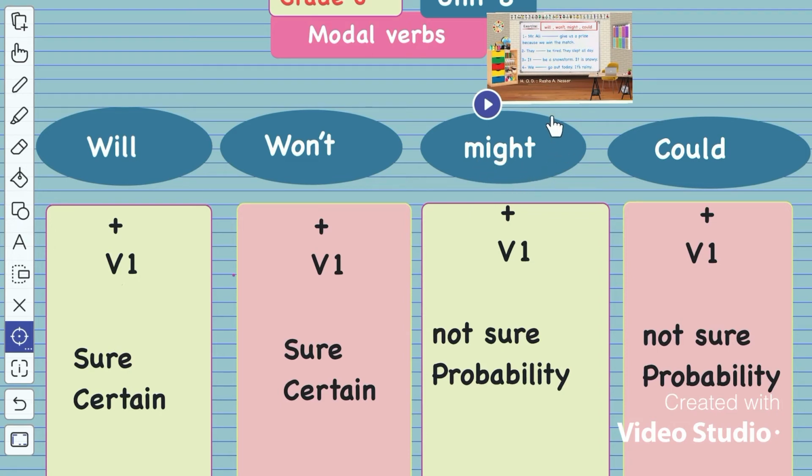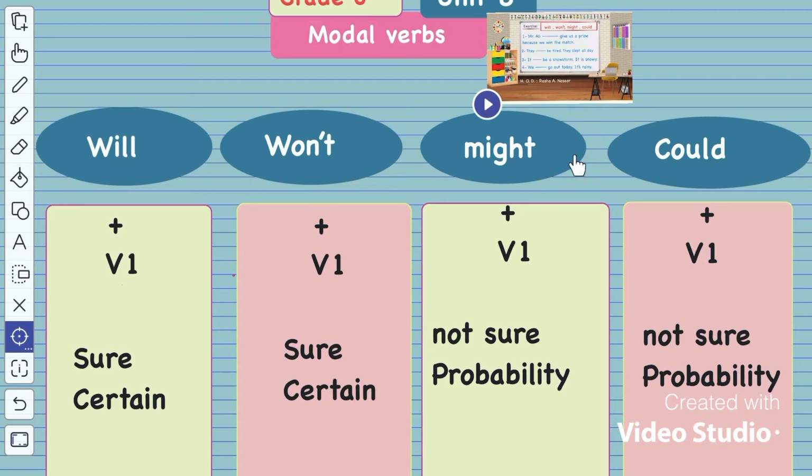And might, in most cases, comes with weather. It might rain, it might be cloudy, it might be windy, it might be a dust storm, it might be a snowstorm. So here, might expresses probability. And when you are not sure of something, you will use the modal verb might. And again, could expresses probability. And if you are not sure of doing something, you will use could.